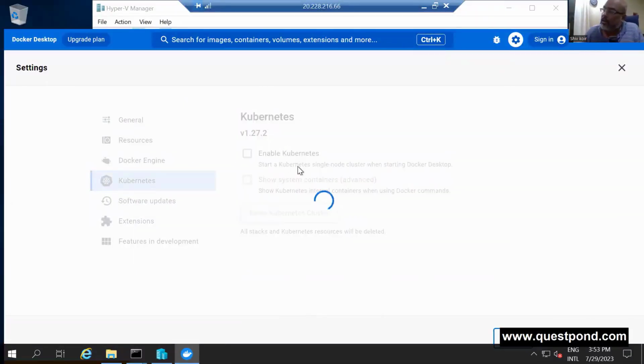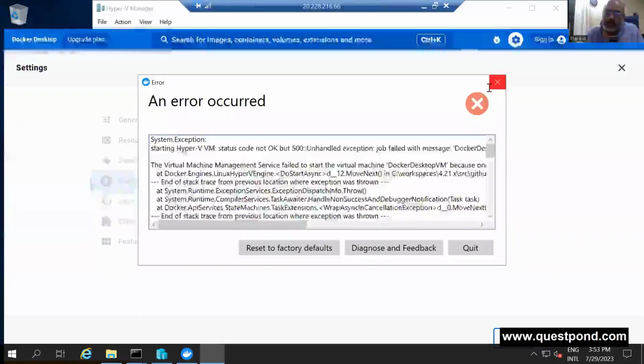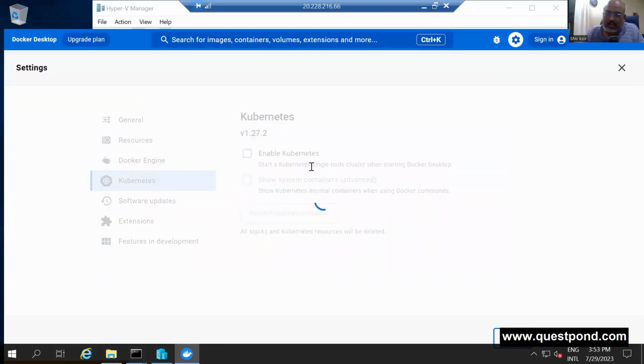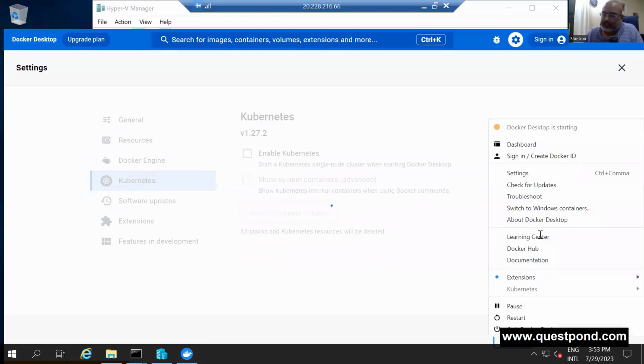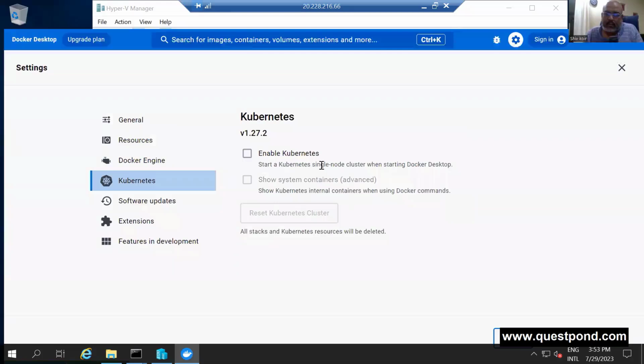And this class is very, very specific to Kubernetes with Windows and Docker on Windows. I'm trying to avoid Linux as far as possible because that was the agenda of the training, right? So these errors, guys, please excuse. But you can see enable Kubernetes is out here, version 1.2.7. It is showing very lightly. But if I change this to Windows, you don't see that, right?